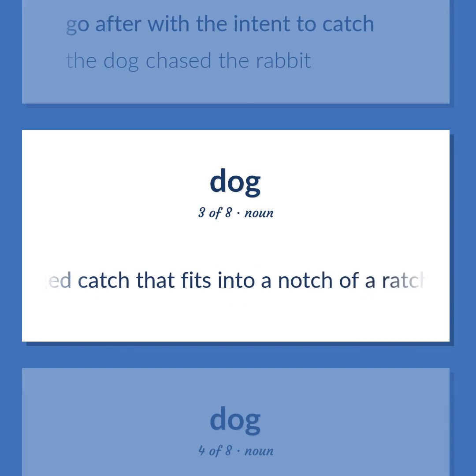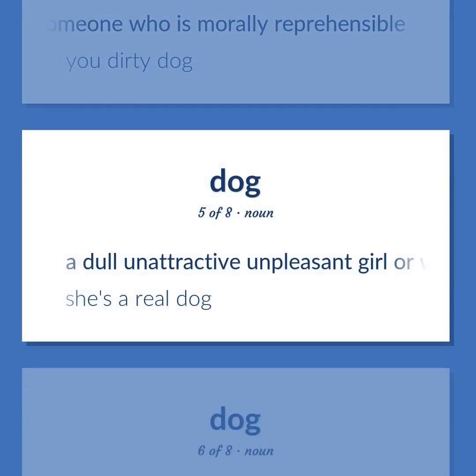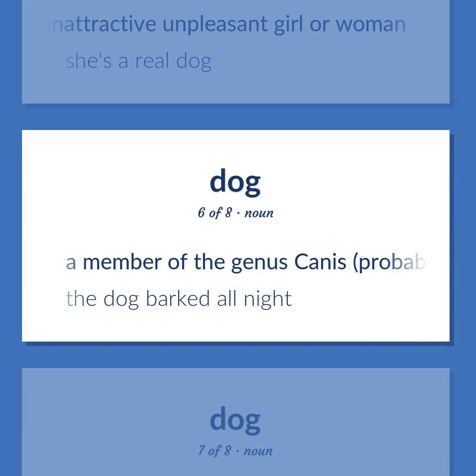A hinged catch that fits into a notch of a ratchet to move a wheel forward or prevent it from moving backward. Someone who is morally reprehensible. You dirty dog. A dull, unattractive, unpleasant girl or woman. She's a real dog. A member of the genus Canis, probably descended from the common wolf, that has been domesticated by man since prehistoric times, occurs in many breeds. The dog barked all night.